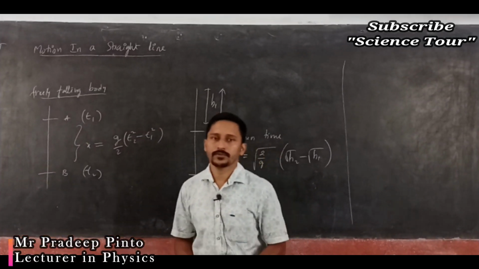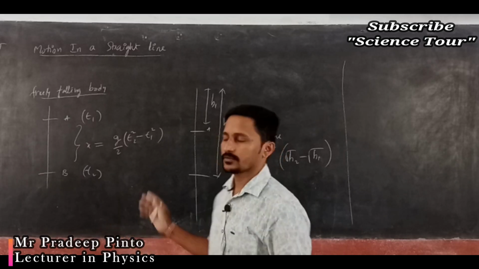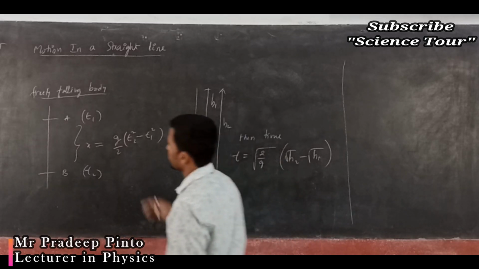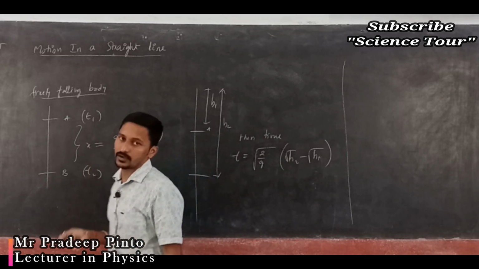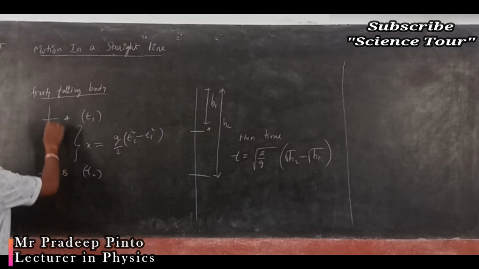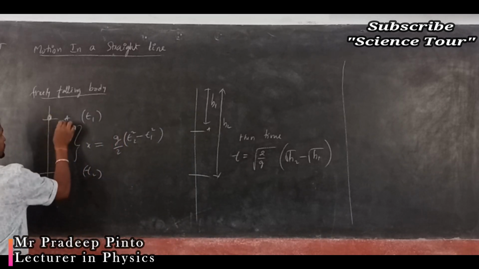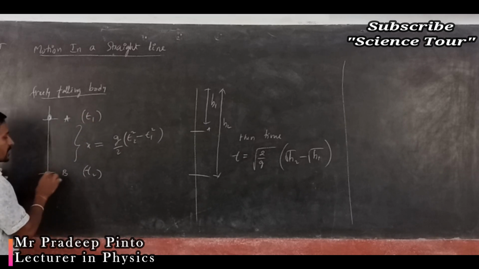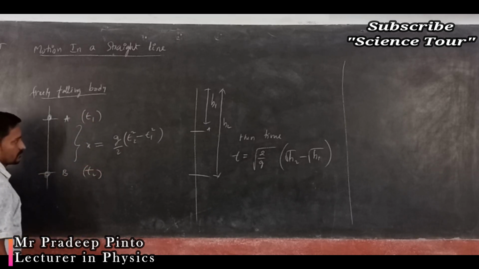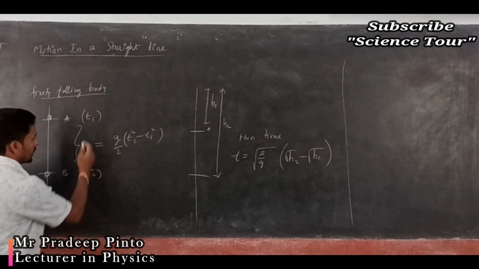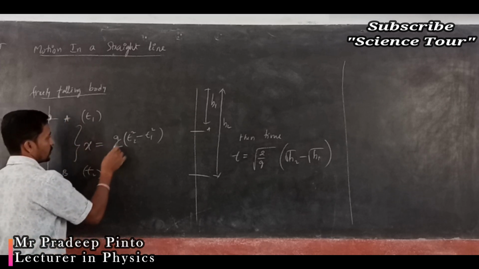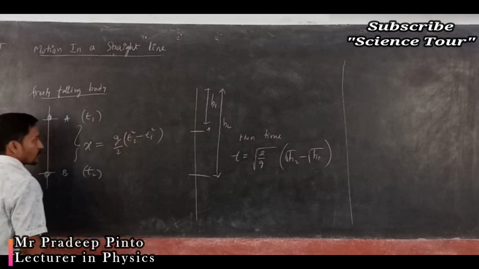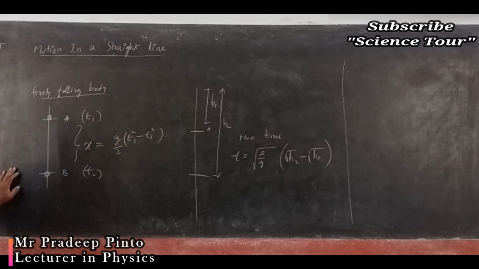Now in the case of free fall, one more case which is written on the board. If a freely falling body reaches a point A at time t1 and reaches a point B at time t2, then the distance between them can be given as x is equal to g by 2 into (t2 square minus t1 square).